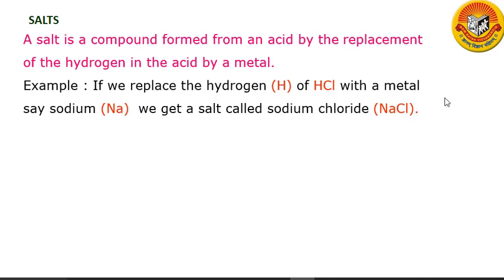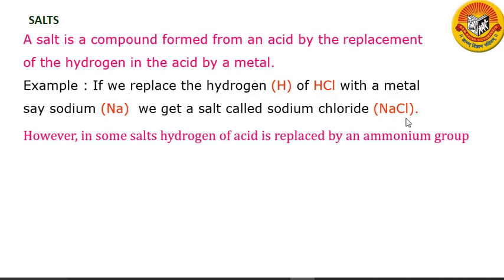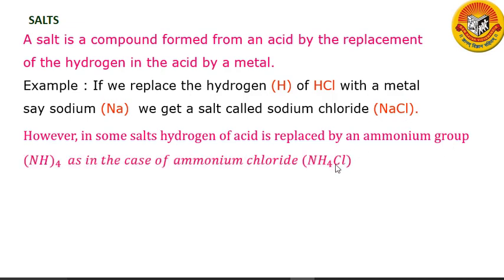How are we getting it? We are getting it by replacement of hydrogen of HCl with sodium metal. So this is how we get salt. However, in some salts, hydrogen of acid is replaced by ammonium group, as in the case of ammonium chloride.